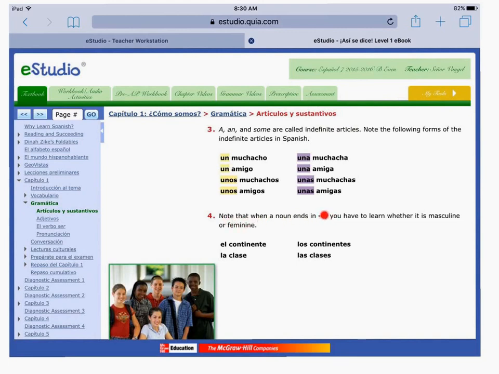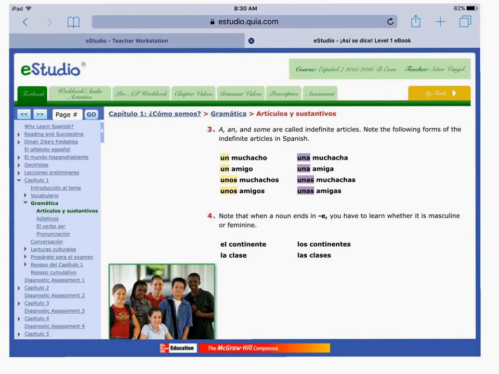When a noun ends in E, the letter E, you have to learn whether it is masculine or feminine, and I showed you this on your vocab list with la clase. Clase, even though it ends in E, is a feminine word, but then we have other words like continente, which ends in the E, that's masculine. Continentes, los continentes, so el goes to los. La clase changes to las clases.